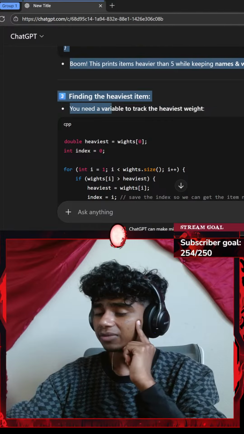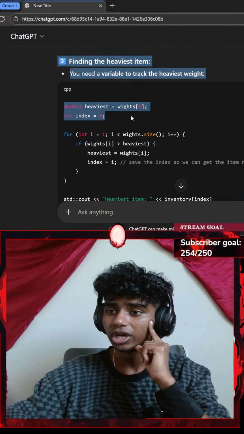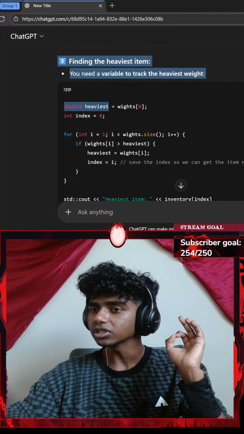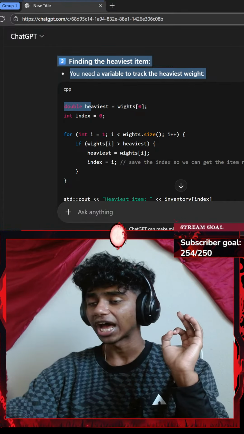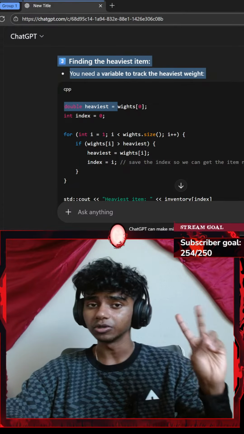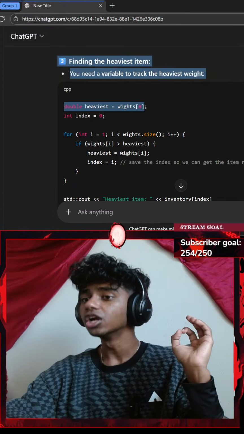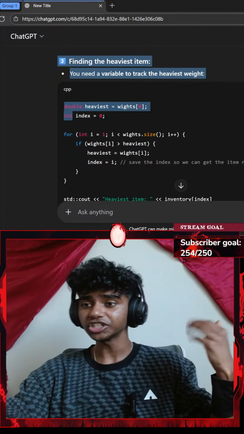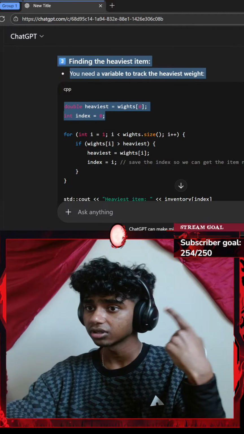Finding the heaviest item, you need a variable to track the heaviest weight. So I could go with a double, a variable called heaviest, which is a double, a float, a decimal point number, which equals weights at index 0. I go with an integer index which equals 0.